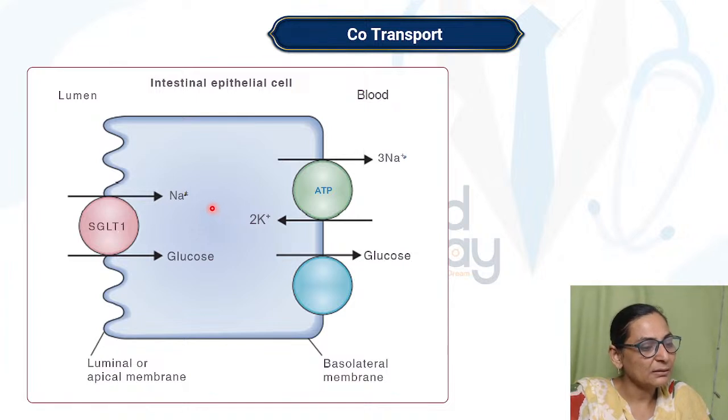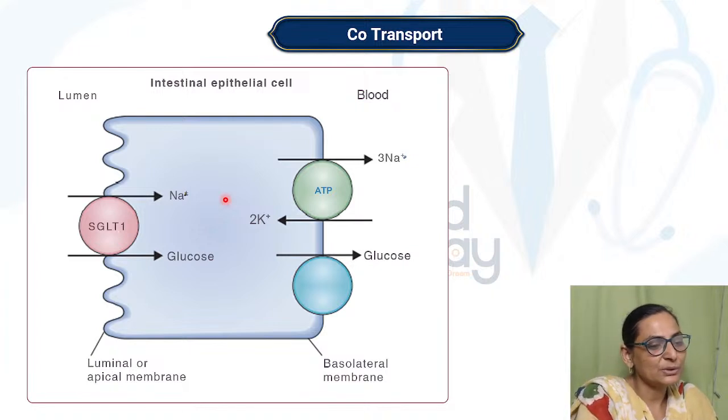That means the sodium inside is low, which is creating two gradients. It is creating an electrical gradient because the positivity is less as the sodium is moving out. It is also creating a concentration gradient because the sodium has moved out, right?